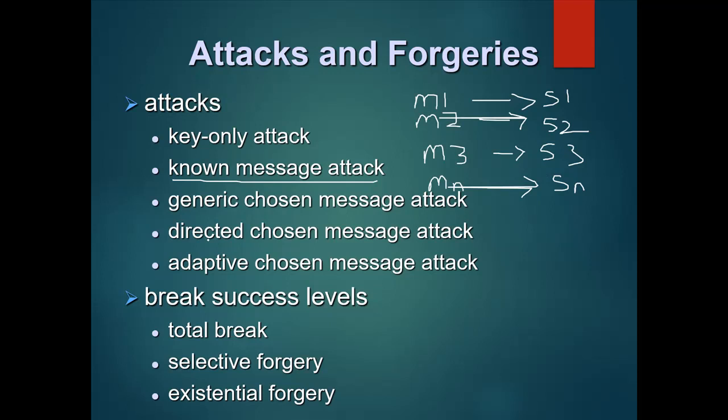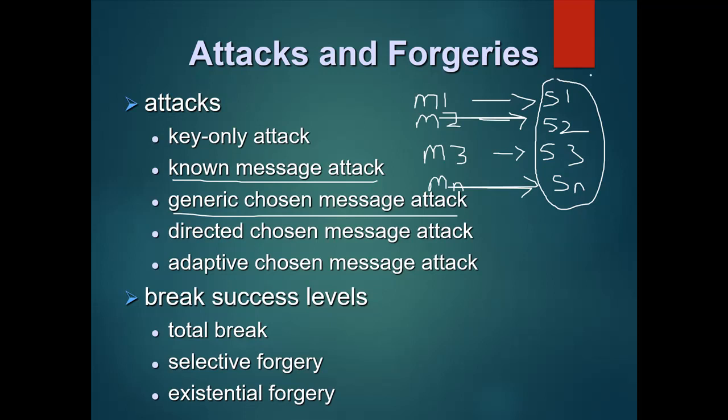Next one is the generic chosen message attack. Here the enemy is allowed to obtain valid signatures for a list of messages.